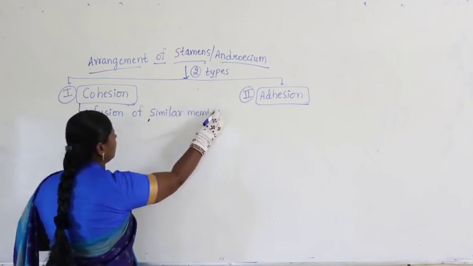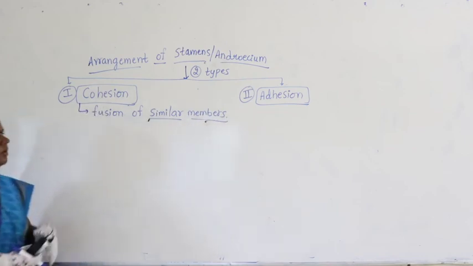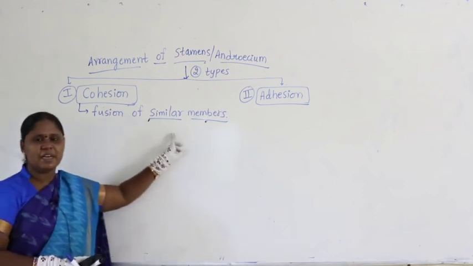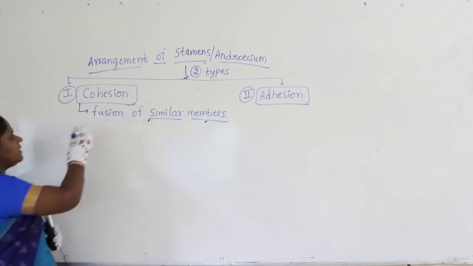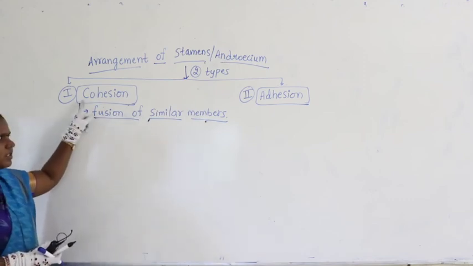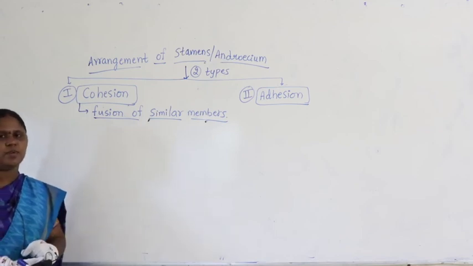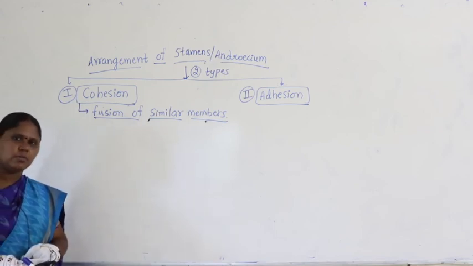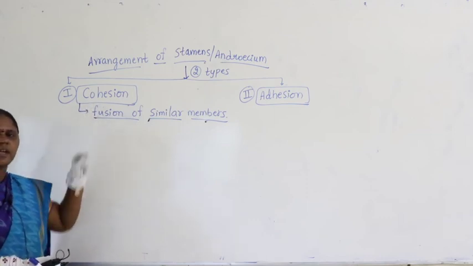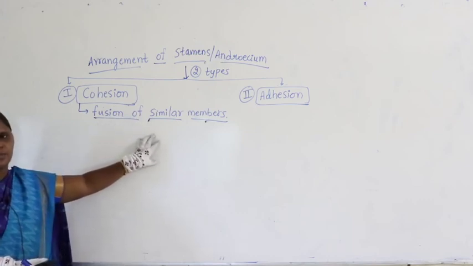What do you find here? The fusion of similar members. We find cohesion meaning the fusion of similar members. When similar members are joined together, it is called cohesion. Guys, we have another chapter called taxonomy, and there also we get the terminology cohesion. Whenever we get cohesion, the term means fusion of similar members.